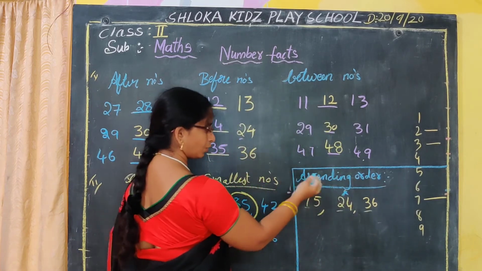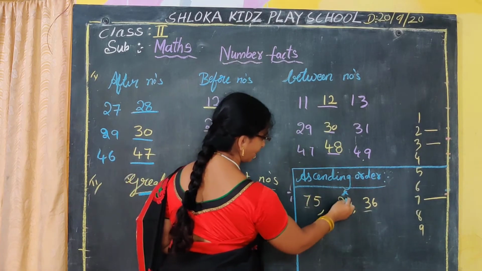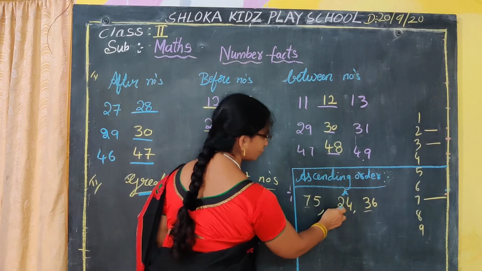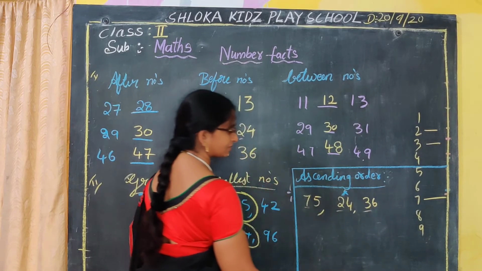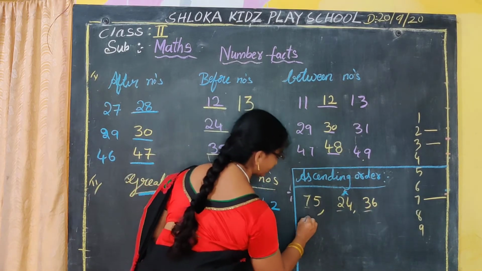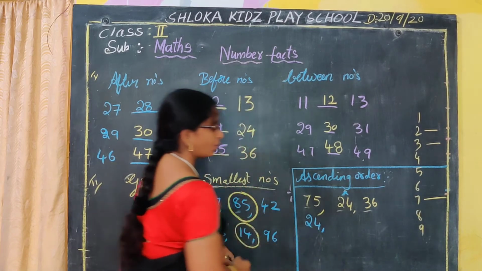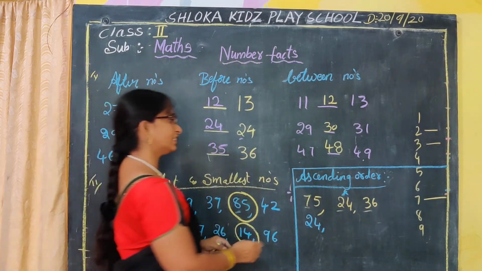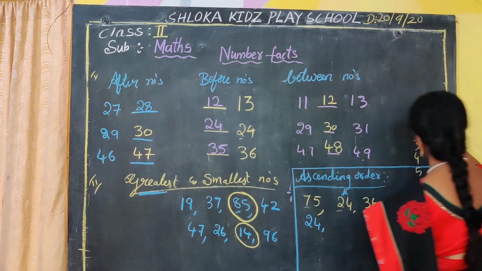To not get confused, you have to put a cross mark. So from these three numbers, which number is the smallest? Yes, 24 is the smallest number. Okay, so this 24 is completed. Fine, very good. We are stopping.